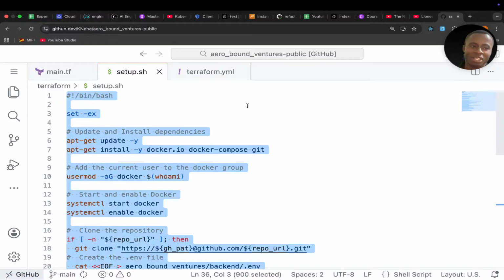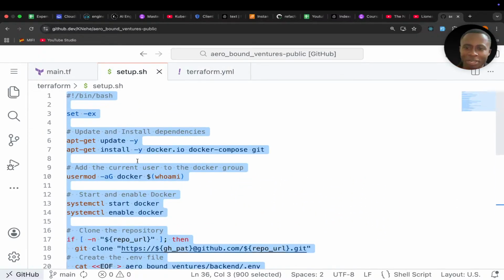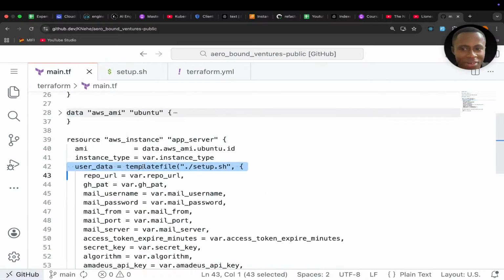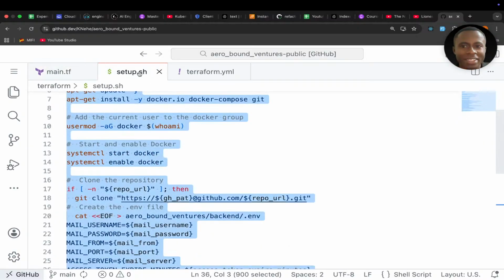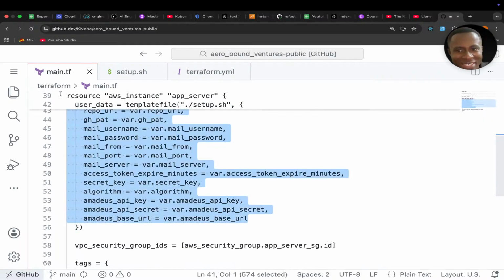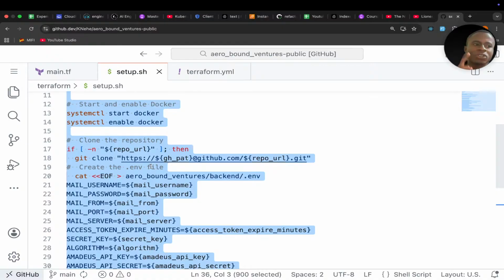So let's continue. I hope now you understand that the first reason is that when we push to GitHub for the first time, this deploy infrastructure job runs, and we have our setup.sh being executed. Why? Because of this user data. User data will be executed after the instance has been created successfully, and this user data involves us running this setup.sh file, which receives this data as environment variables. It's passed to it. But that happens once.